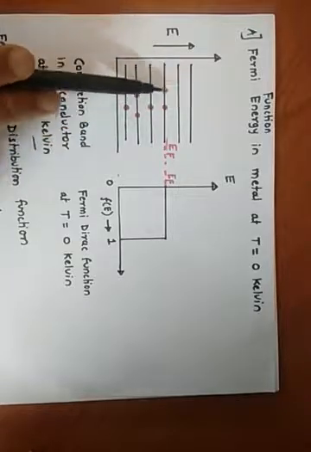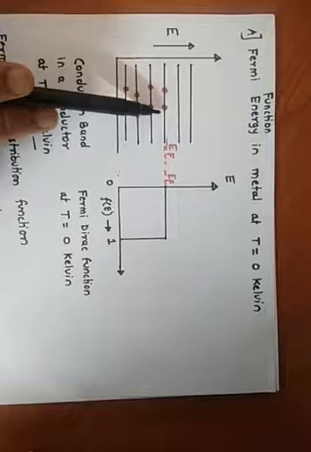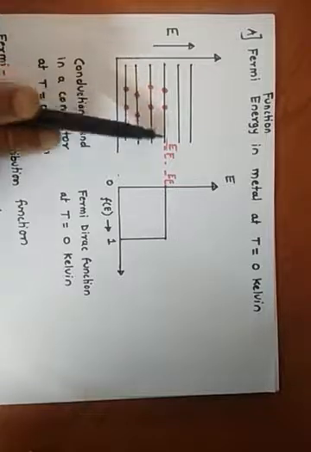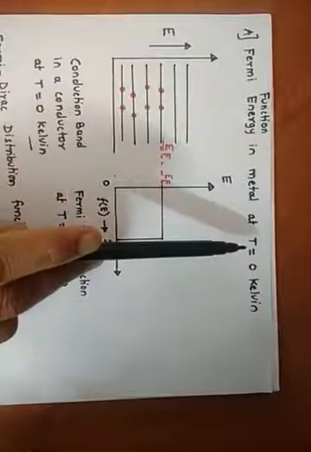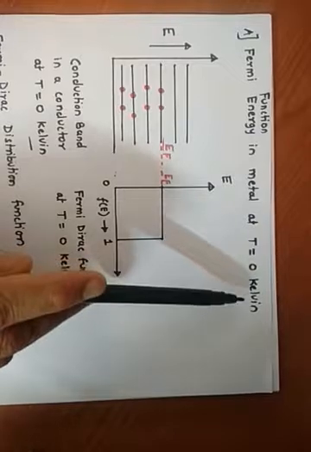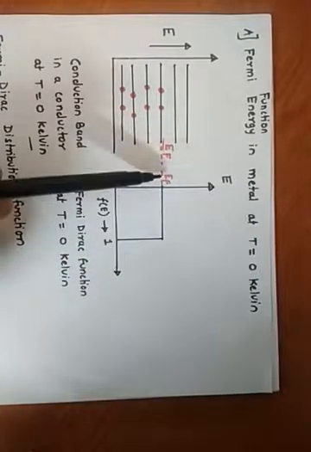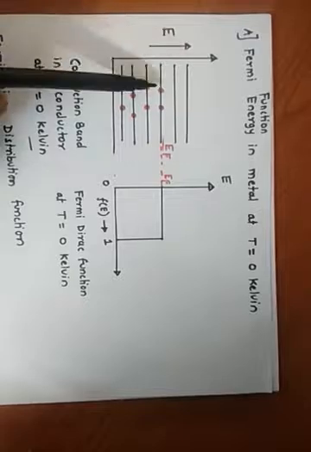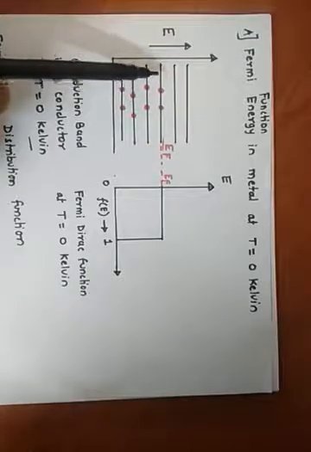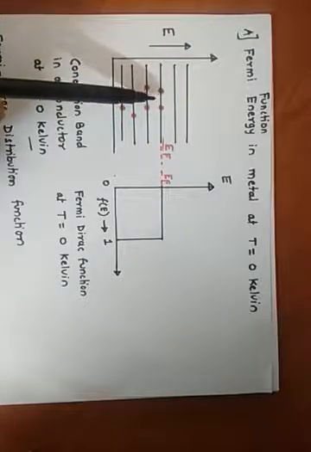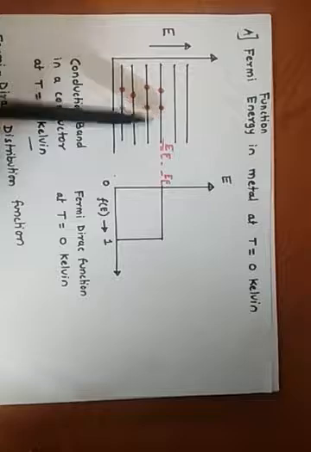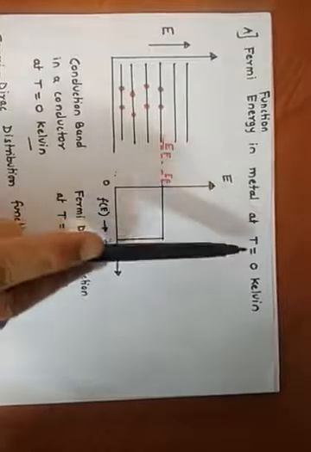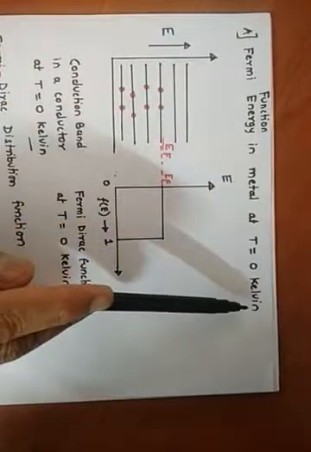So this topmost filled energy level in case of a metal at temperature T equal to 0 Kelvin is called the Fermi energy. So what is Fermi energy? Fermi energy is the topmost filled energy level in case of a metal at temperature T equal to 0 Kelvin.